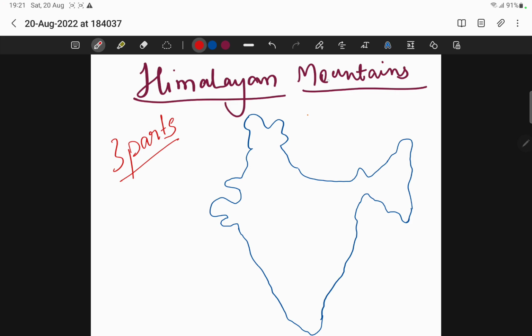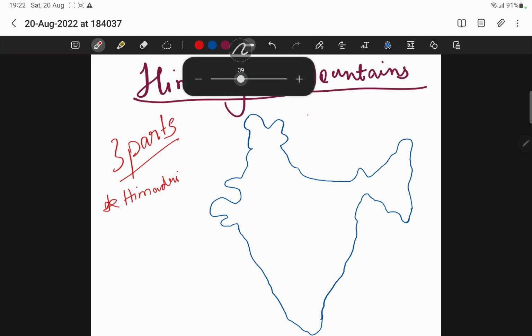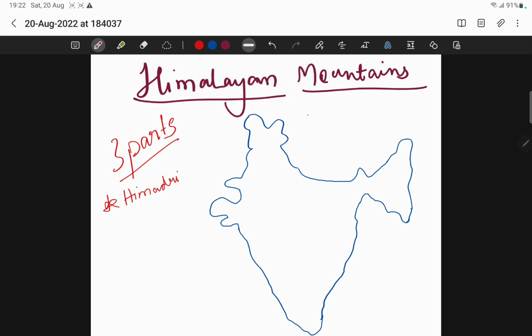First part is Himadri. So if you just see, the first part which we have is Himadri. For example, if these are Himalayas, they extend still further here. So this upper part which is there, this is Himadri.